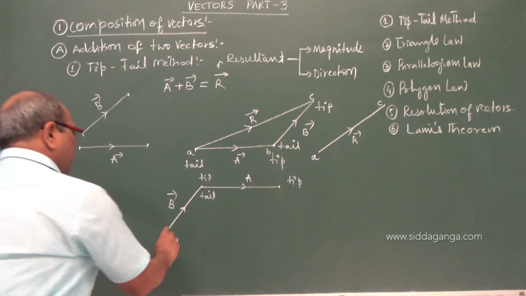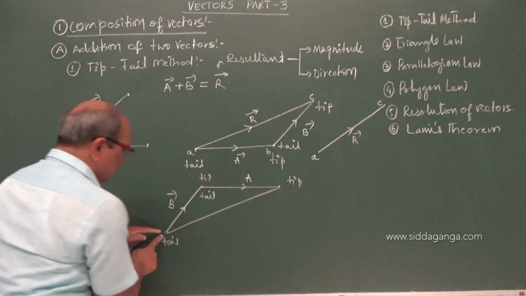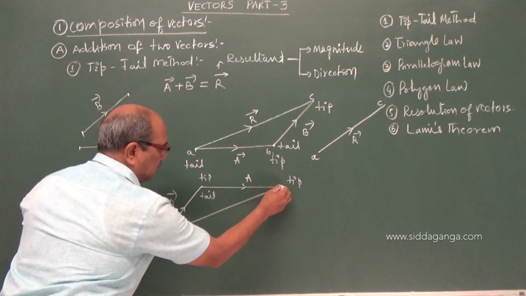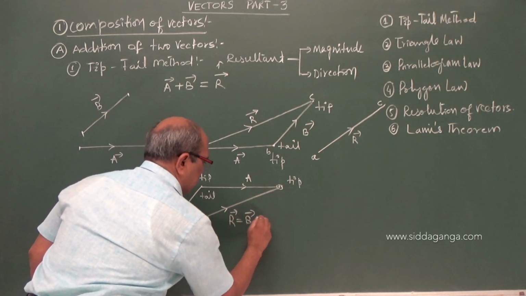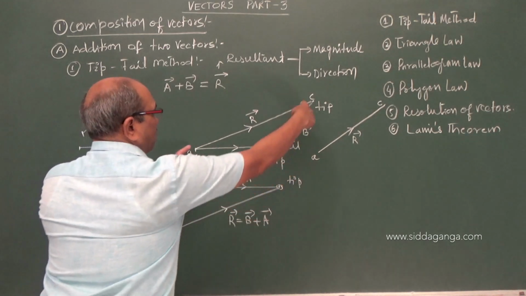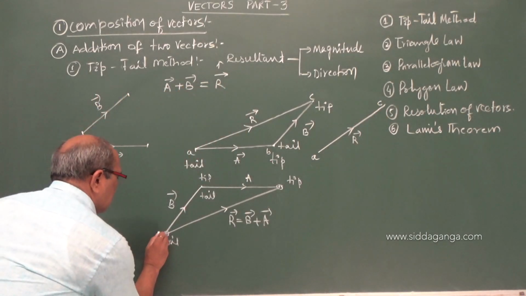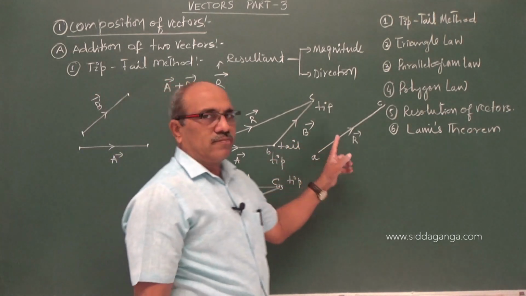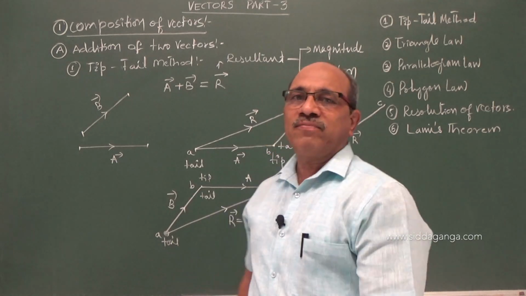Now again join these two, tail to tip. Always you have to move from the tail of the first vector. Please listen, tail of the first vector to the tip of the second, and we got R. I can write this as B plus A. But if you see, both are the same. So if I represent as A, B, C, AC is the magnitude I got, the same. Therefore, one of the laws we proved here.